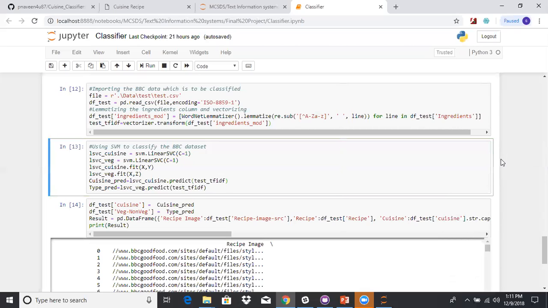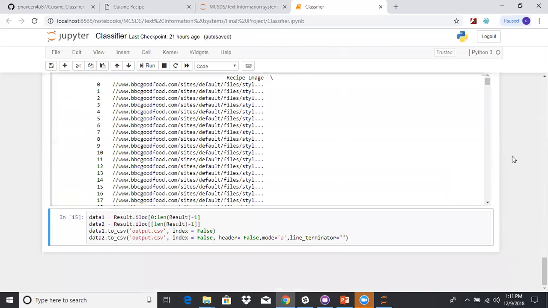These are the Cuisine types. There is a list of Cuisine types which the training data had, so those are the only Cuisine types which the model will predict. We have given that list in the README page, and the dish type will be either vegetarian or non-vegetarian. Once the model predicts these things, it will be stored in a CSV file named output.csv. We have also uploaded this CSV in the GitHub repository, so that this file can be used by the web interface to help you explore the data in a better way. So yeah, this is how we implemented the project.